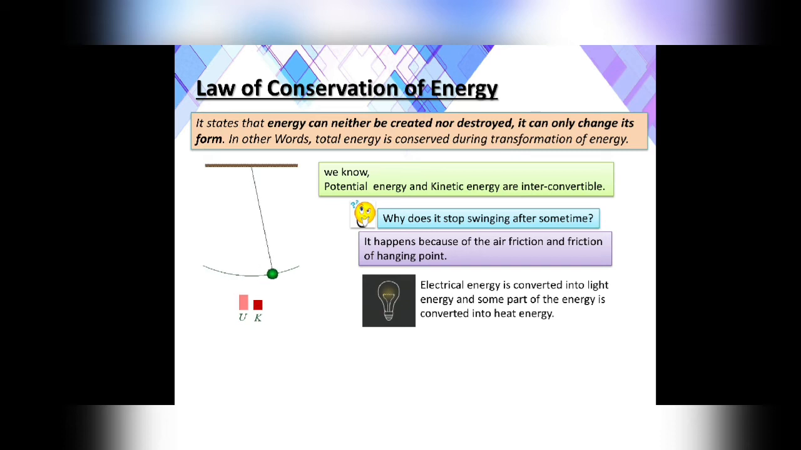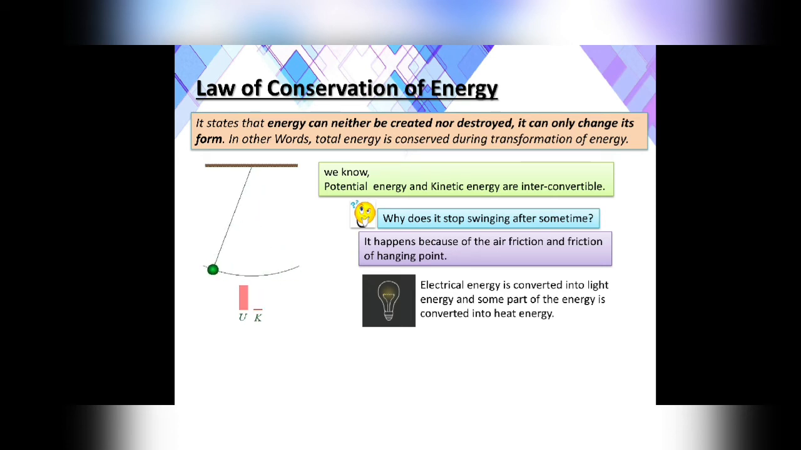In the same way, electrical energy is converted into light energy, and some part of the energy is converted into heat energy. When we switch on a bulb, yes, electrical energy is converted into light energy, that we all know. But the same amount of electrical energy is not converted into the same amount of light energy. Some part of that energy is used as heat energy. When you touch the bulb after it has been on for some time, you will feel that it is very hot. You will not be able to touch it. Why? Because some part of the electrical energy is also changed into heat energy.